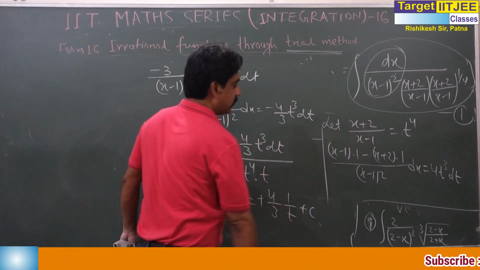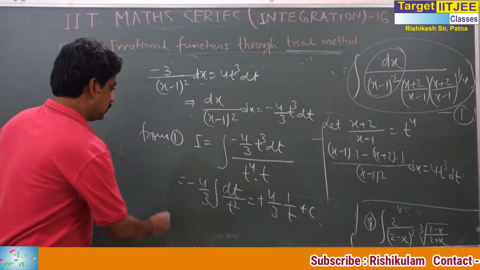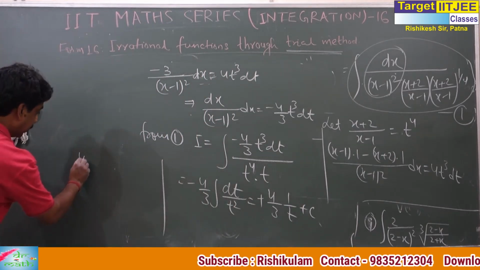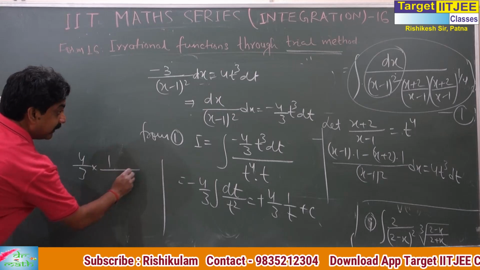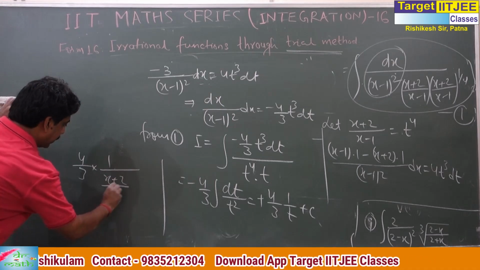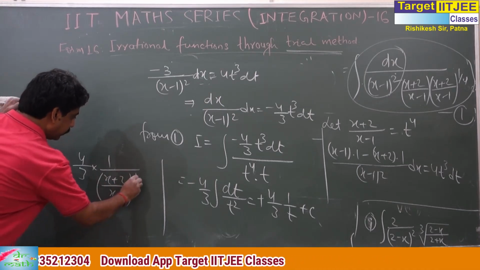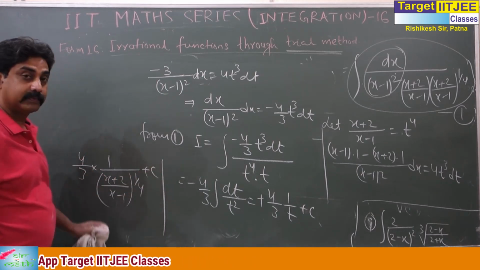And put the value of t from here. What is t? You have to put t. So it is 4 by 3 into 1 by ((x plus 2) by (x minus 1)) to the power 1 by 4, plus c. So this will be the answer.